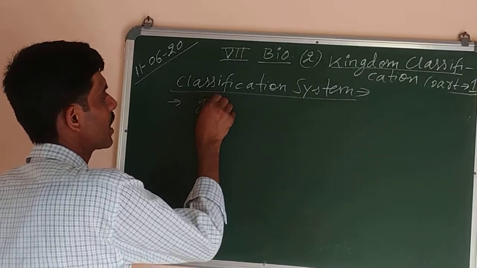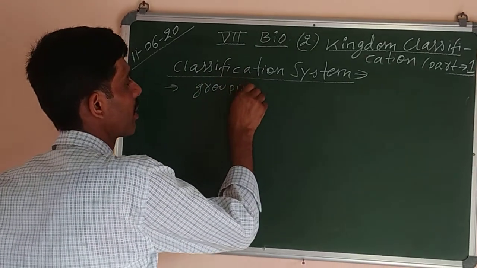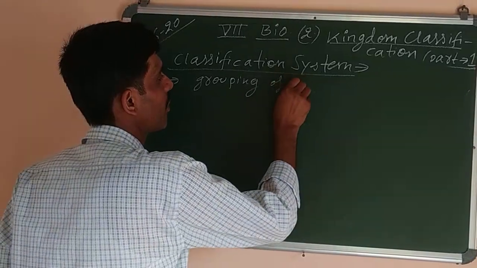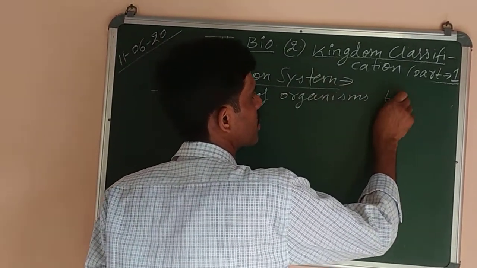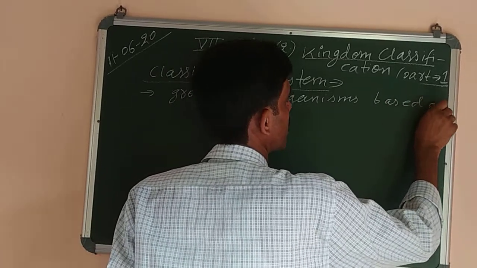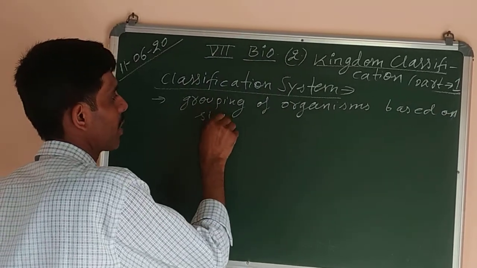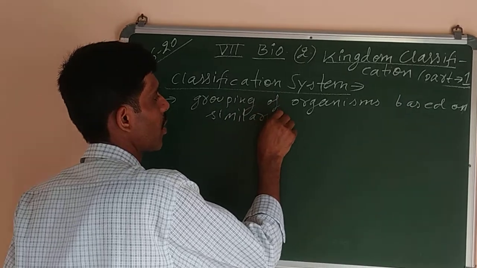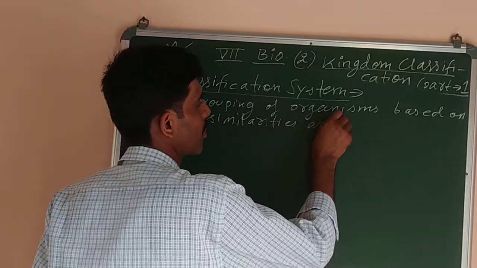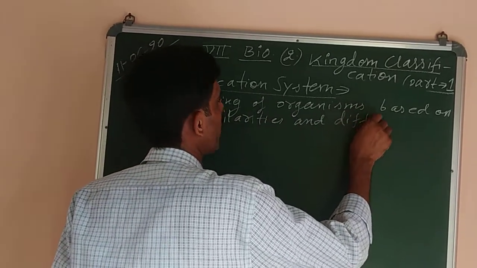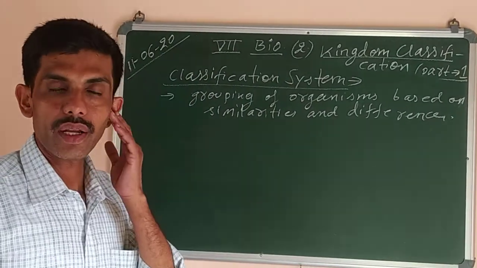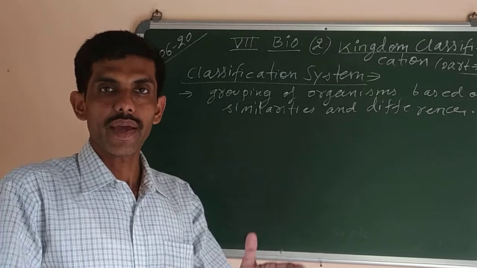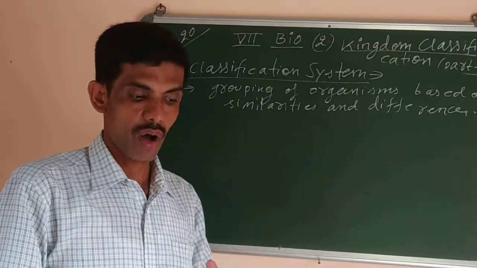I'll just write in short: grouping of organisms based on similarities and differences, like whatever similarities they are showing, whatever differences they are showing, based on them we form the classification system.